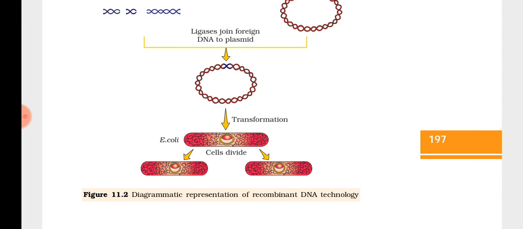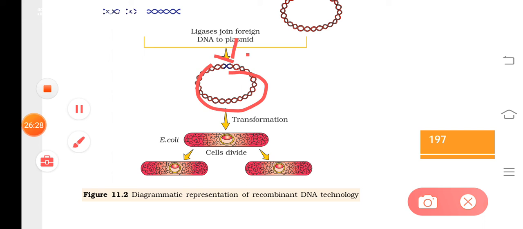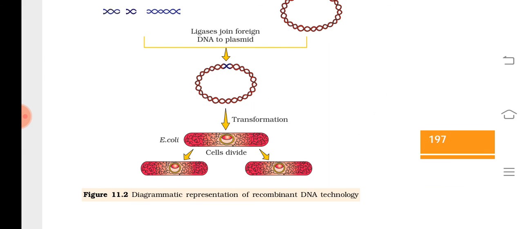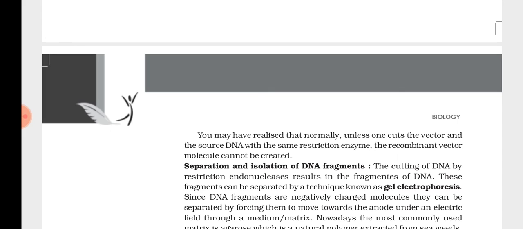Then this plasmid can be introduced into the host, and when the host divides, along with the other part of the DNA, this introduced gene also will multiply. Is it clear? So when the host cell multiplies, we can get clones or copies of the introduced gene. So this is the first type of tool that we have to use, that is restriction endonucleases, and how it is useful in biotechnology you understood, I think. We'll continue in the next class.